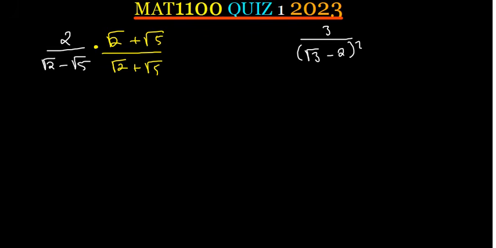Simple as that. Start multiplying. 2 times root 2 is 2 root 2. 2 times root 5 is 2 root 5. Friends, every time you are dealing with surds, when you multiply a surd by its conjugate, a conjugate is just differing by the sign. You can see they are basically the same. What is only different is the sign.